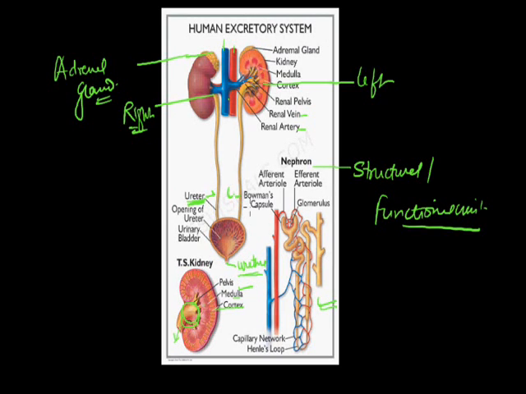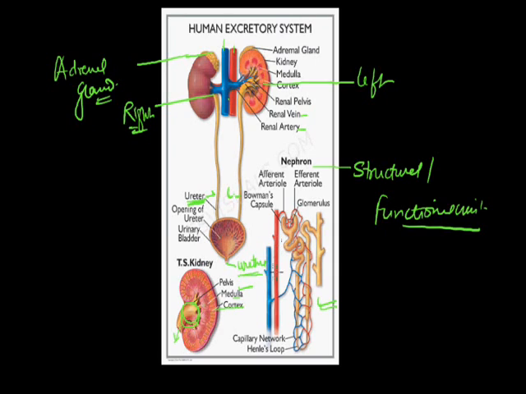So when we see the kidney as a structure, it is surrounded by a tough fibrous connective tissue. The outer part is the cortex and the inner part is the medulla. The structural and functional unit, the nephron, can also be seen over here.